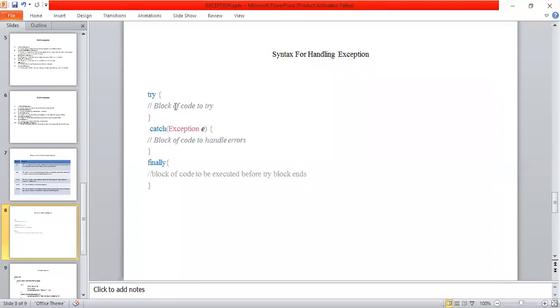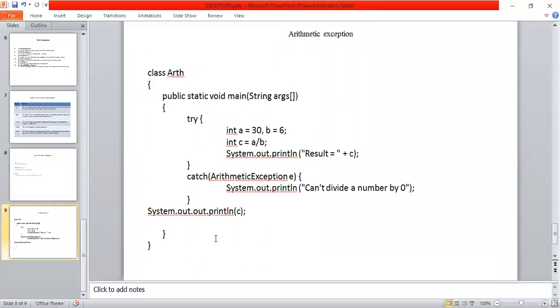Whatever exception is raised in the try is thrown automatically to the catch block. The catch block catches the errors so that it doesn't create any harm to the program, meaning the program is not terminated abnormally. And finally is represented after this catch block. The meaning of finally is simply closing all the functions properly.